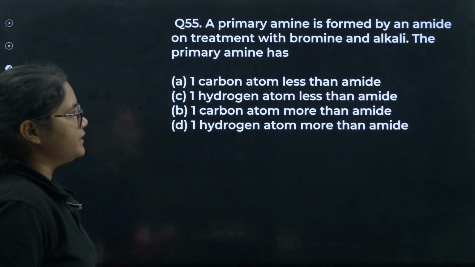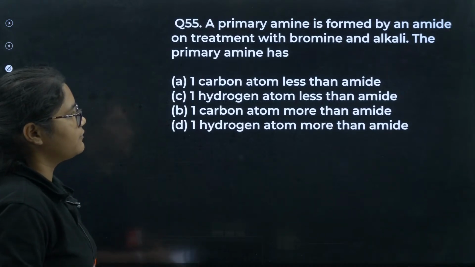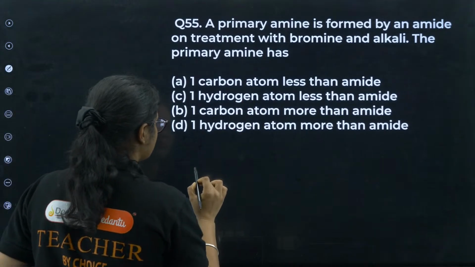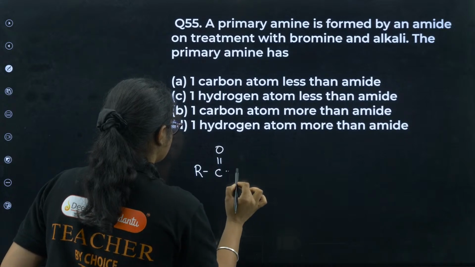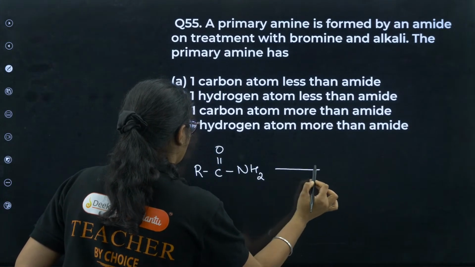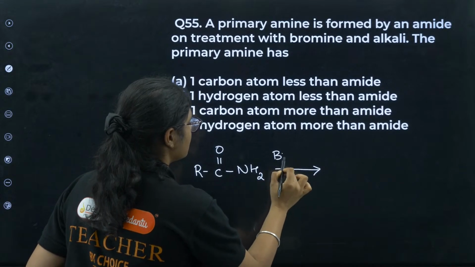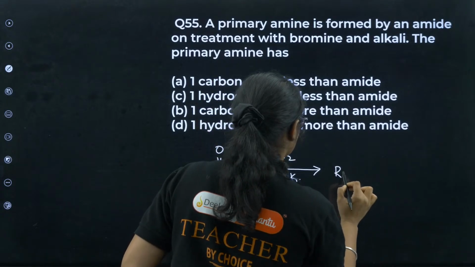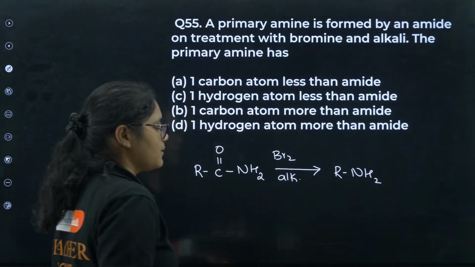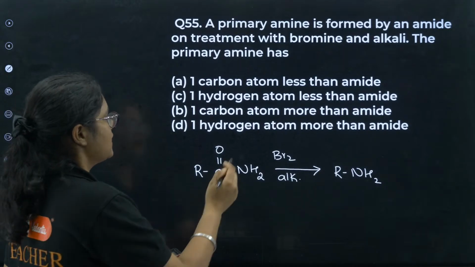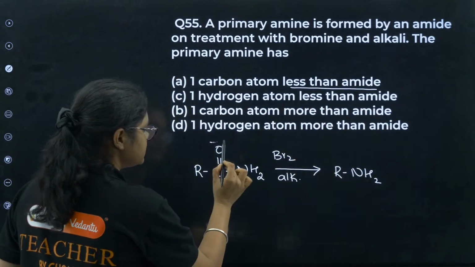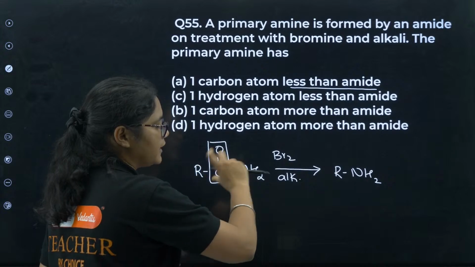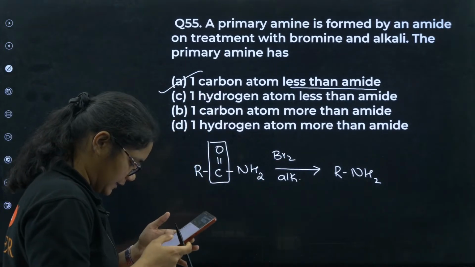Next, a primary amine is formed from an amide on treatment with bromine and alkali. The primary amine has... So what do we have? You have one amide, and then it is treated with bromine and alkali, and this will give you a primary amine. So it is talking about the number of carbons. Yes, one carbon atom less than the amide, because this carbon is removed, or you can say expelled out. So we will get option number A here.